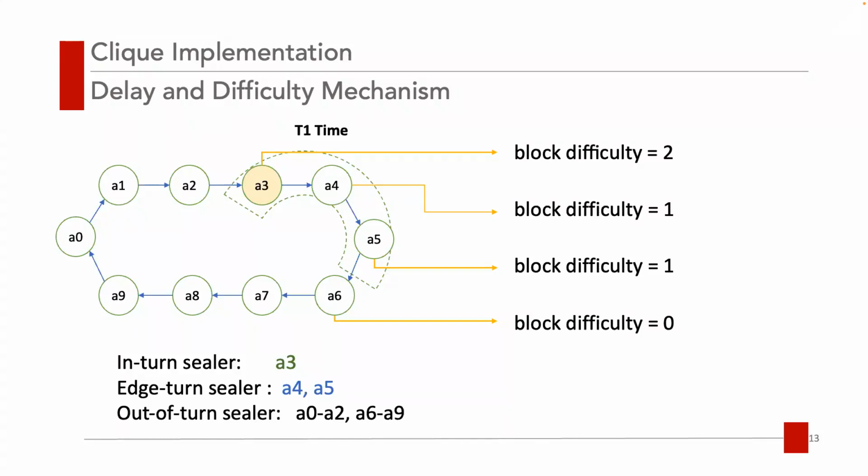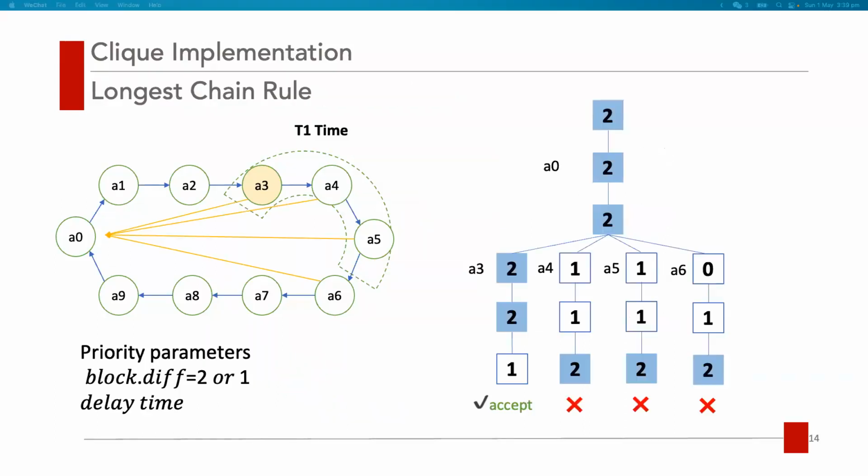Also, we highlight their intrinsic differences in the code base. The receiver can identify the level of priority based on its difficulty field. Every first priority block embeds the difficulty of 2, while the secondary has 1 and others 0. This field is very important because every block acceptance has to verify this field.